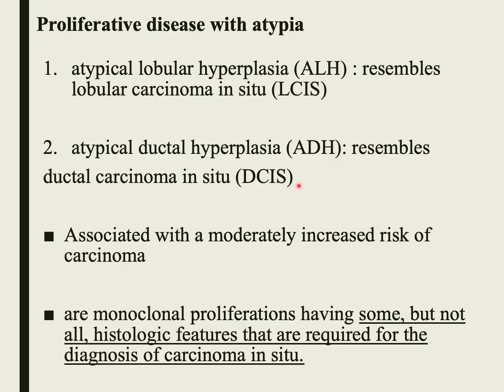So what's the difference? The difference is that those lesions have some of the histologic features that we use to diagnose the carcinoma in situ, but not all of them. So the atypical lobular hyperplasia shows some of the features that we use to diagnose lobular carcinoma in situ, but not all of them. That's why we placed those lesions in this category. Same thing for the atypical ductal hyperplasia. Those lesions show some, but not all, of the histologic features that are required to diagnose ductal carcinoma in situ. Again, those lesions are monoclonal, precancerous, associated with a moderate increased risk of carcinoma.